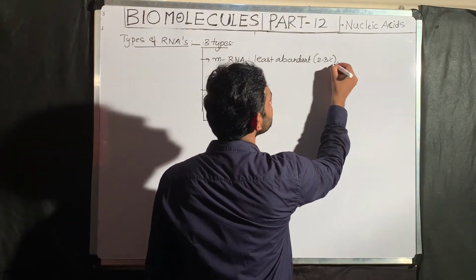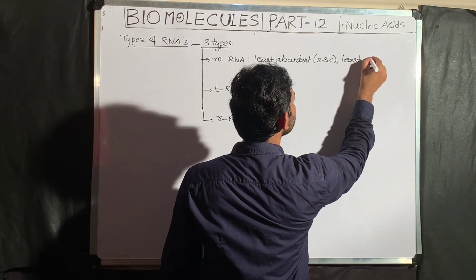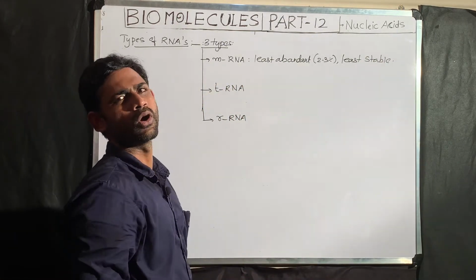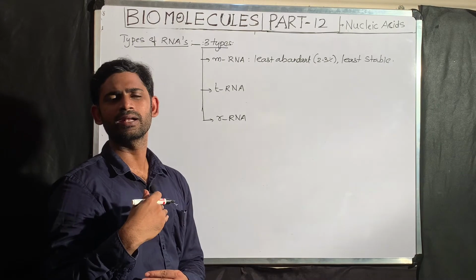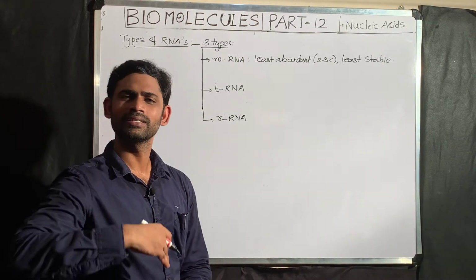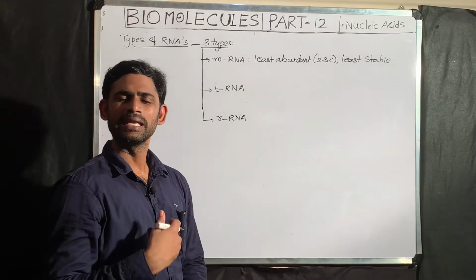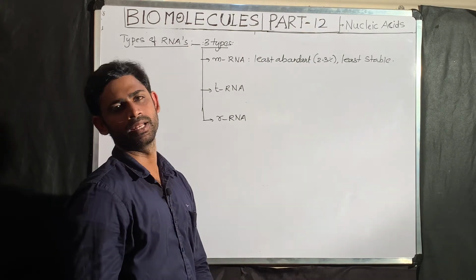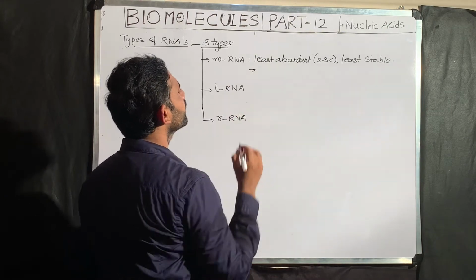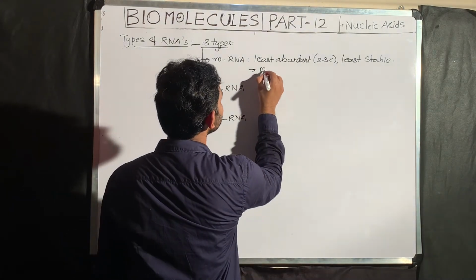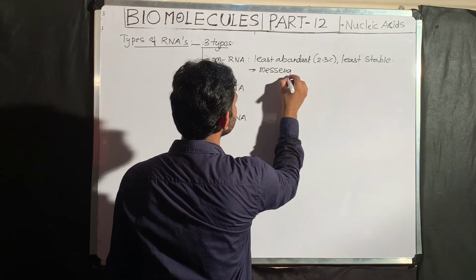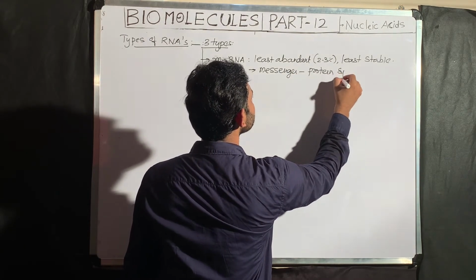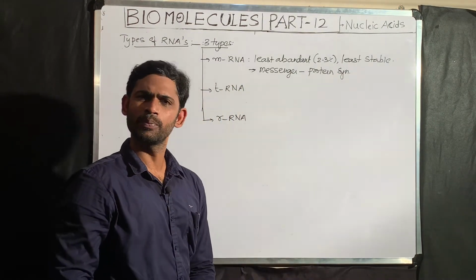And along with being the least abundant, it is the least stable RNA. The lifespan of the mRNA is very short. Once the mRNA involved in the translation process completes translation, immediately the mRNA undergoes degradation. That is why it is the least stable. What is the function of mRNA? mRNA acts as a messenger during protein synthesis. Protein synthesis is also called the translation process.